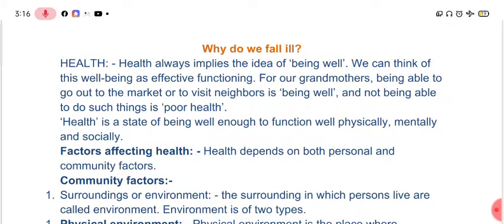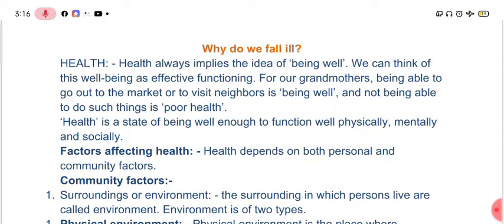So the whole chapter is focused on what our health actually is and what the factors are which affect our health, what a disease is, what the causes of disease are, and what the different types of diseases are. All this will be the content of this chapter. Also, how we can prevent diseases is a very important topic of this chapter.